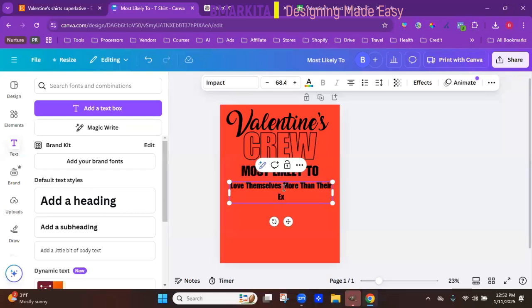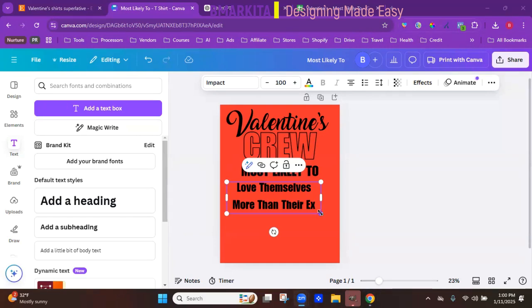Let's put a space or a line break here. I'm gonna increase the size. So I'm just sizing these up and in place. Let's see if we can change some line spacing.